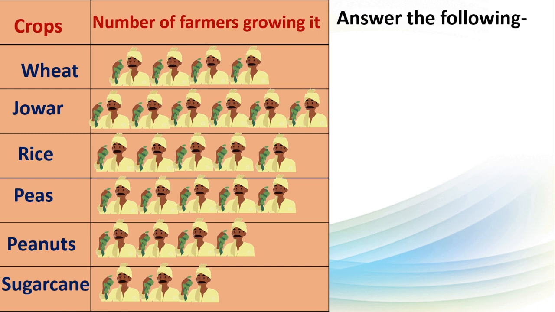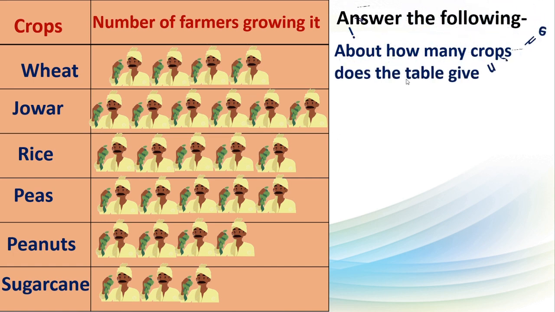Okay, now here answer the following. First, you study this table properly. Wheat, jawar, rice, peas, peanuts and sugarcane. These are the crops. And here we can see farmers. Okay. These farmers they grow wheat. These they grow jawar. And these farmers they grow rice like this. Okay, column wise farmers are given. Now we will go through the question and we will try to answer them.